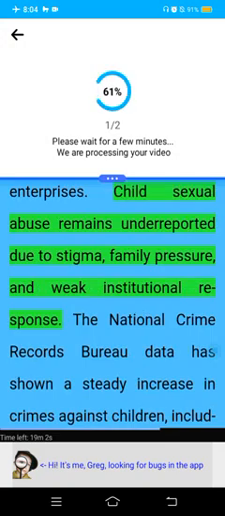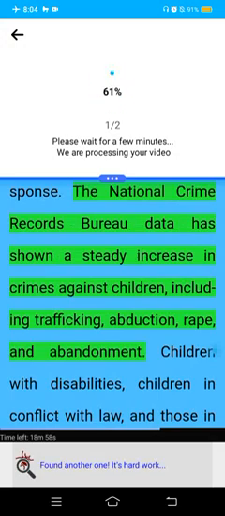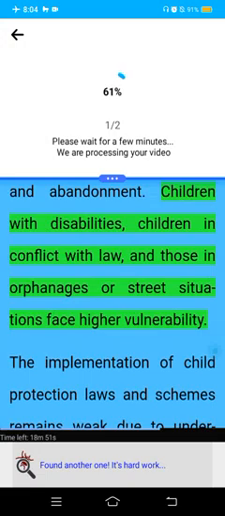Child sexual abuse remains underreported due to stigma, family pressure, and weak institutional response. The National Crime Records Bureau data has shown a steady increase in crimes against children, including trafficking, abduction, rape, and abandonment. Children with disabilities, children in conflict with law, and those in orphanages or street situations face higher vulnerability.